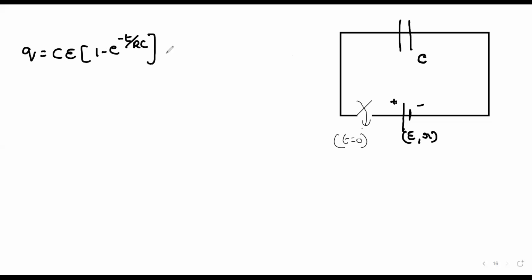Are you familiar with this formula, everyone? Hello? Everyone? Yes or no? Just type in chat box. I can see it. If anyone is not familiar, I can explain it.